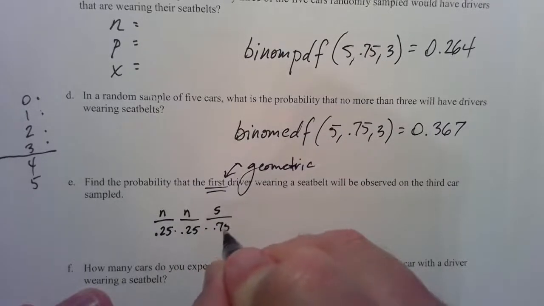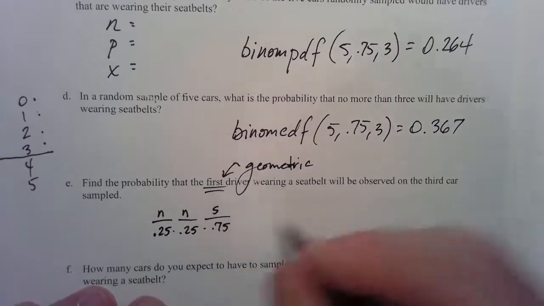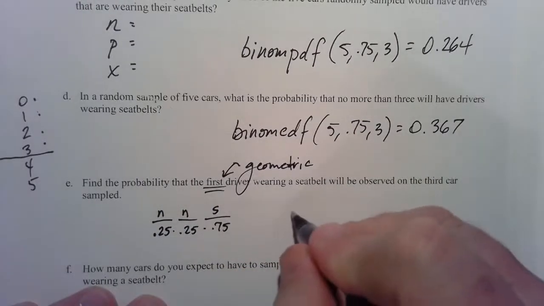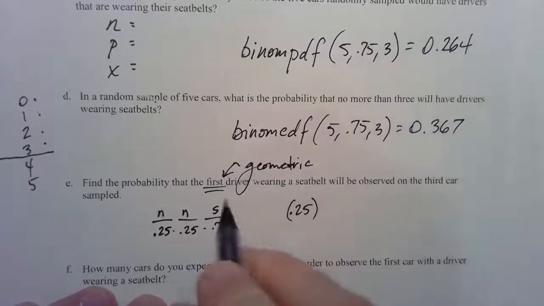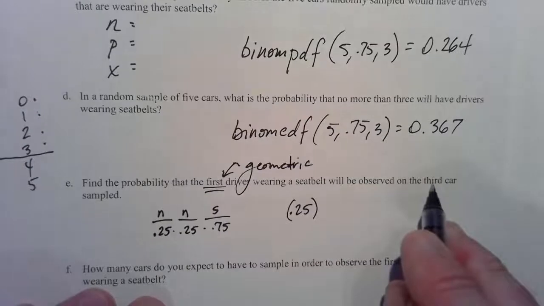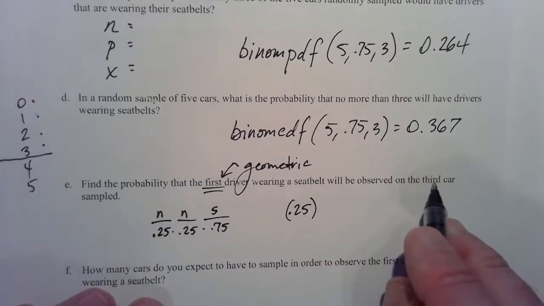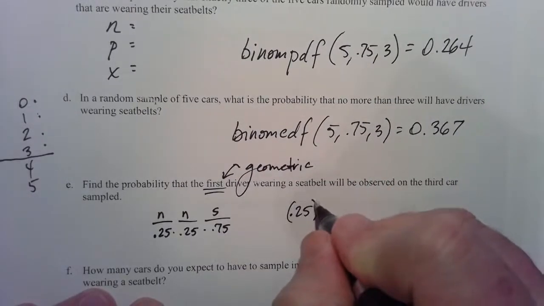And this is the geometric formula. So you take Q, the probability of it not happening. You multiply it not by X here. We're looking for 3 until we find success, but X minus 1, right?